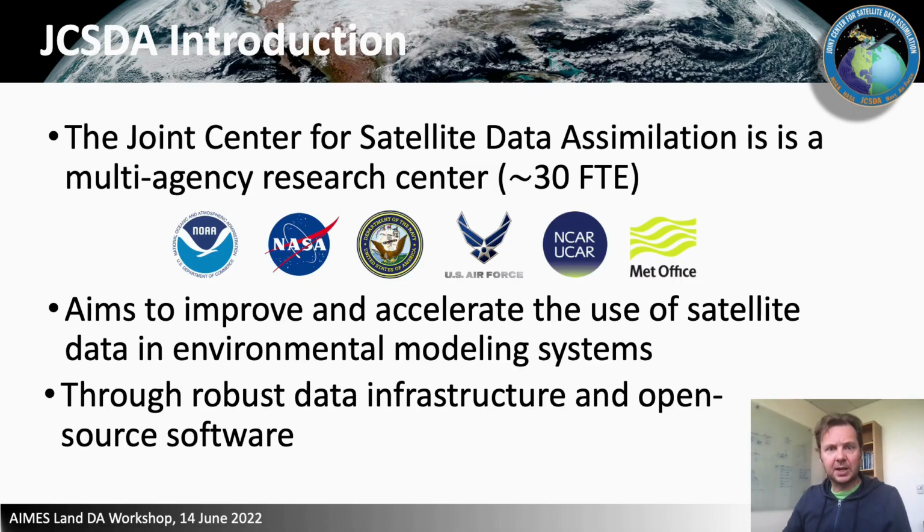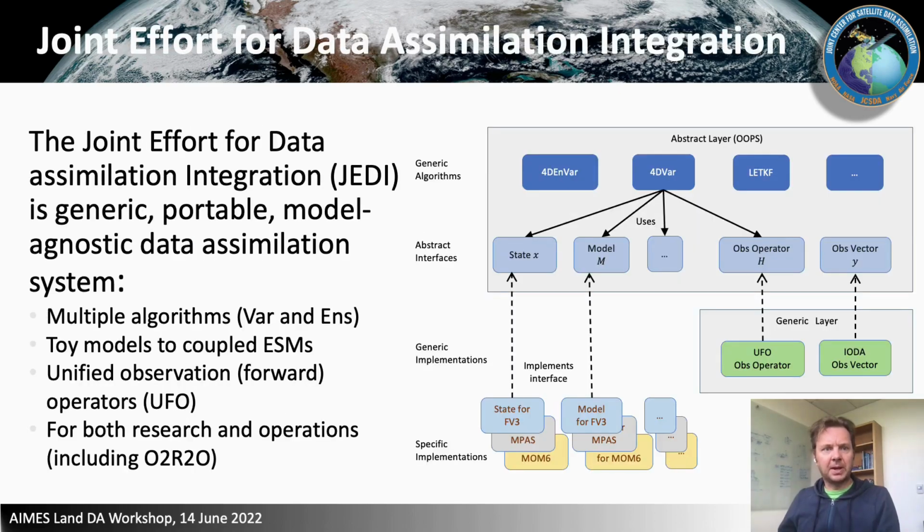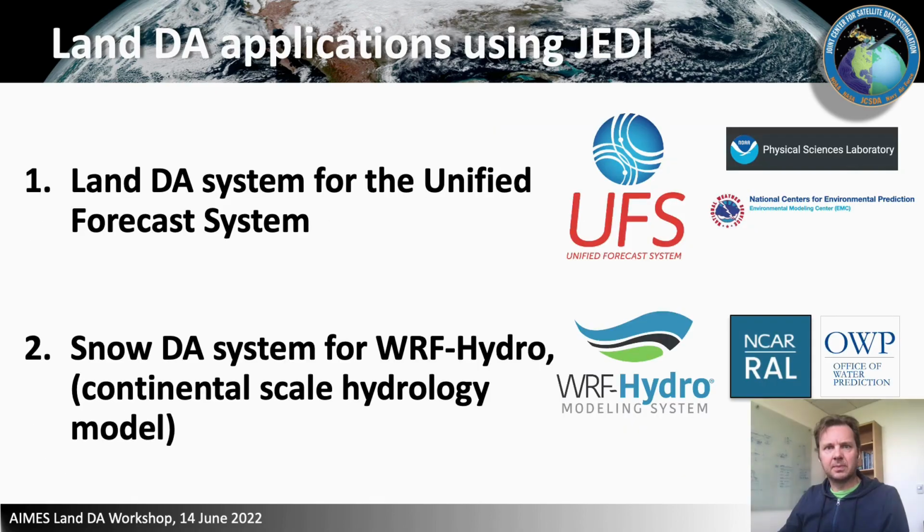The JCSDA is a multi-agency research centre that partners with NOAA, NASA, Navy and the Air Force and works very closely with NCAR and the Met Office to improve and accelerate the use of satellite data in environmental modelling systems through robust data infrastructure and open source software. The main example of which is the Joint Effort for Data Assimilation Integration, or JEDI, which is a generic portable model-agnostic data assimilation system. We currently have two Land DA applications using JEDI.